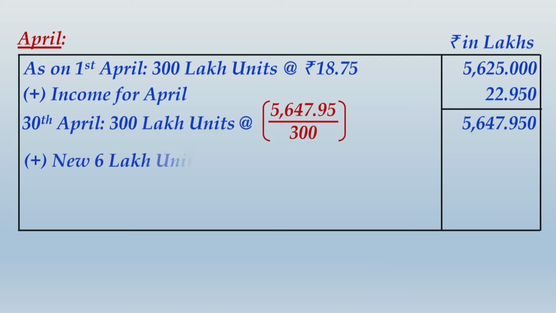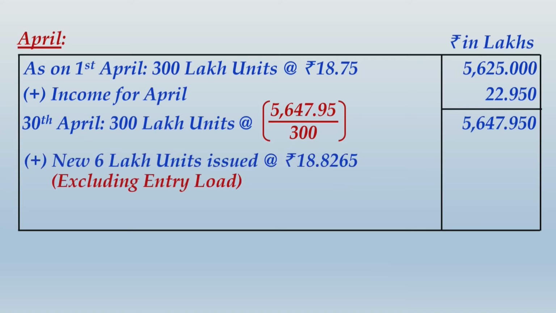So we will specify over here that new 6 lakh units issued at 18.8265. You may please check with your calculator. 5647.95 lakhs divided by 300 lakh units would give you 18.8265 as per unit value, and because the entry load is not yet adjusted, you may write excluding entry load.